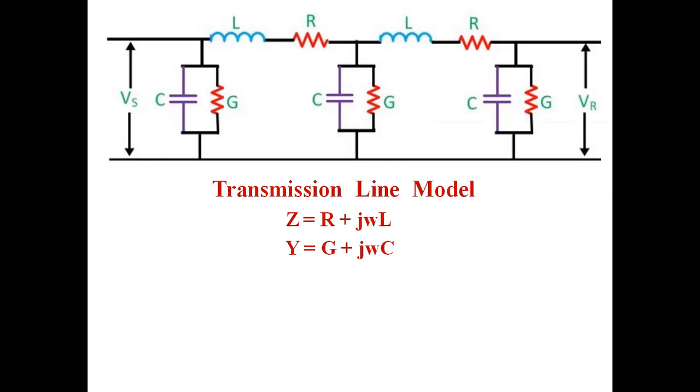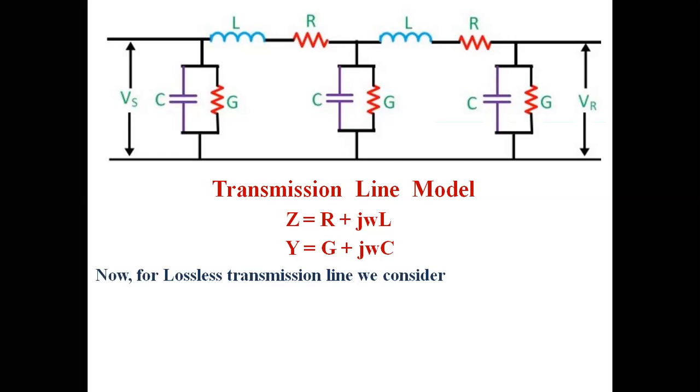Now here you can see Vs and VR. Vs stands for sending end voltage, VR stands for receiving end voltage. Vs is the supply side, VR is the receiver side. So in this transmission line model, we have the series line impedance R plus j omega L, represented by Z, and in the shunt path we have the admittance Y equal to G plus j omega C.